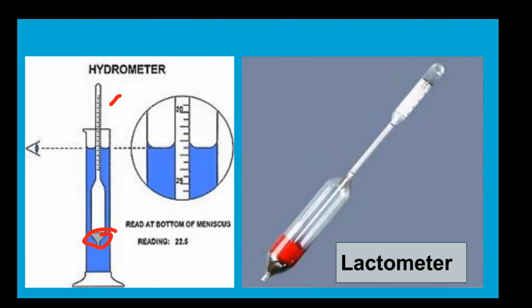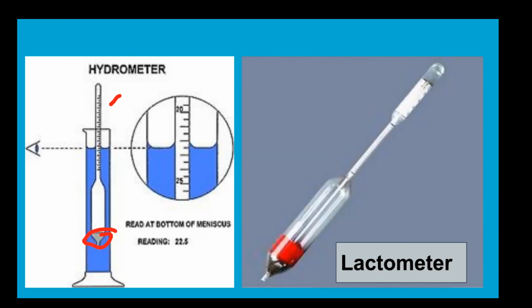And when we find the density less than 1030, for example 1000 only or 980, then we can easily guess that the seller is mixing water in the milk. So we check the purity by finding the density of milk. So we have a device that works on the law of flotation, and the device is named lactometer.